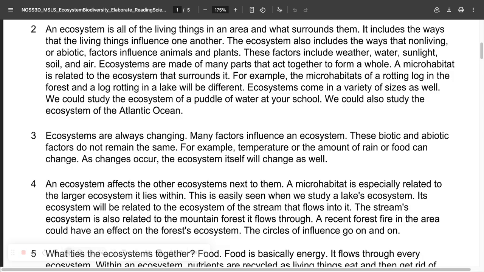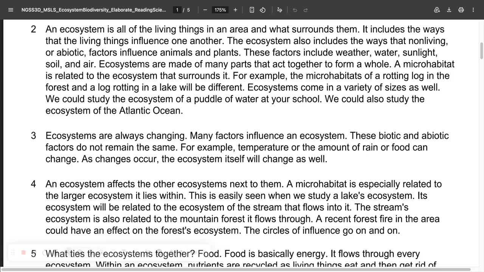A microhabitat is related to the ecosystem that surrounds it. For example, the microhabitats of a rotting log in the forest and a log rotting in a lake will be different. Ecosystems come in a variety of sizes as well. We could study the ecosystem of a puddle of water at your school. We could also study the ecosystem of the Atlantic Ocean.